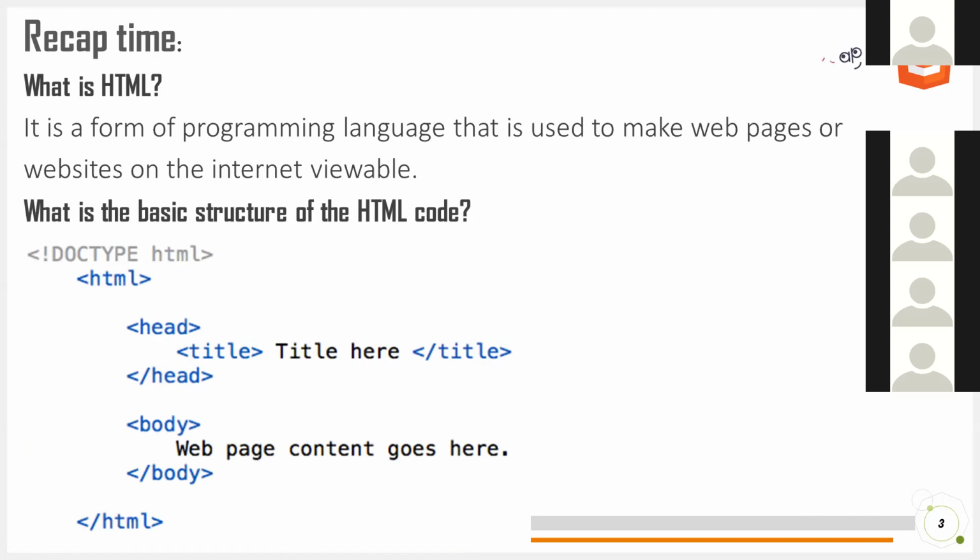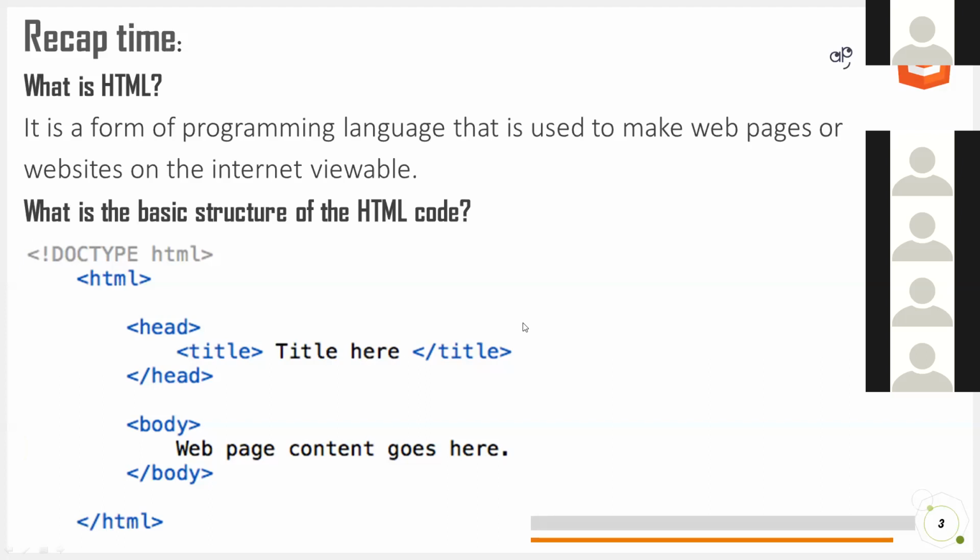Okay, so let me recap what we have learned last time. HTML is basically a programming language which we use to create our websites. Almost 90% of websites are using this language for developing their websites. HTML stands for hypertext markup language, and it is a form of programming language. It is used to make web pages or websites on the internet viewable.